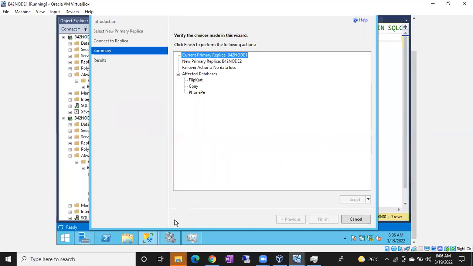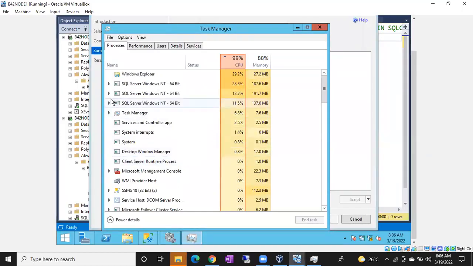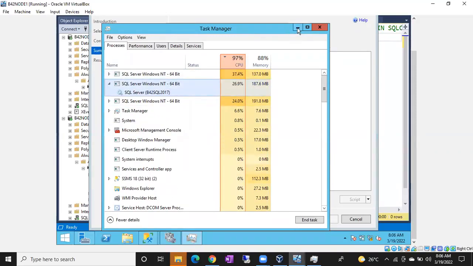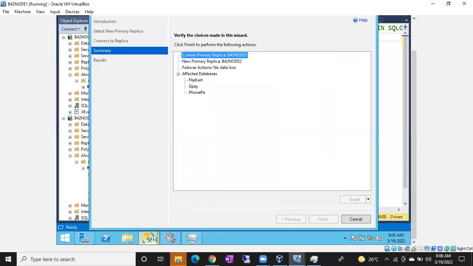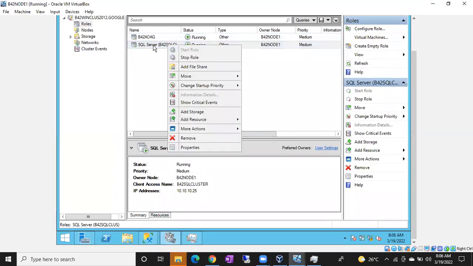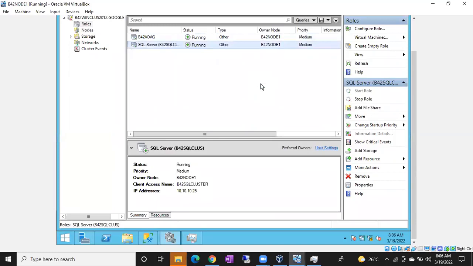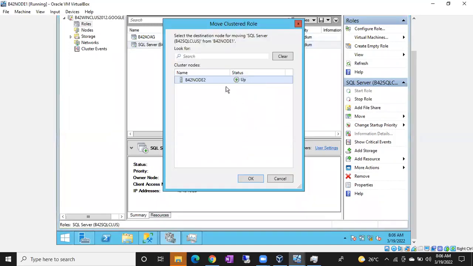Let me stop one instance. Resources are being consumed a lot. Or else let me do one thing: let me fail over, so that at least I can decrease some load. Both are running from node 1, right? Let me fail over this to node 2, so I can decrease some load on node 1. Okay, move. Select node. Double click on it.